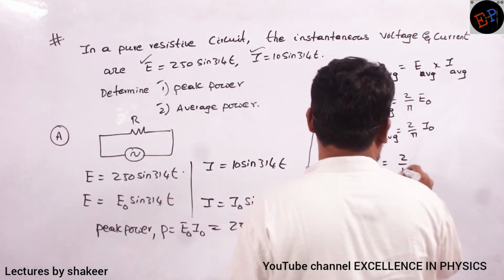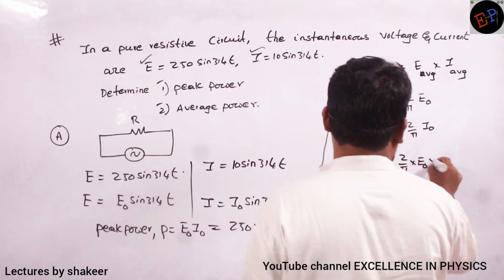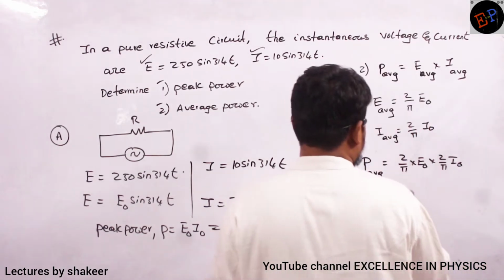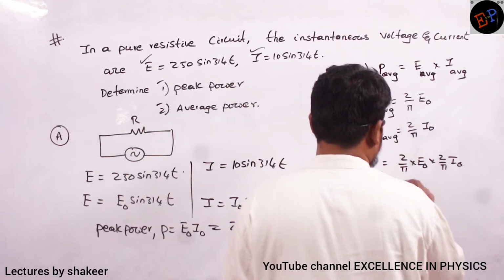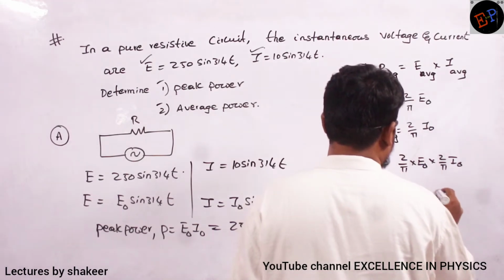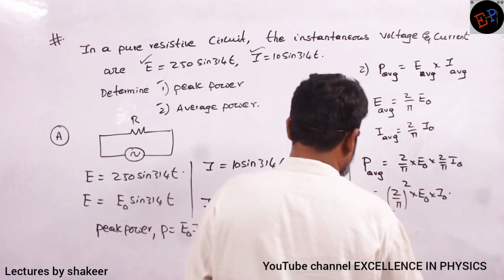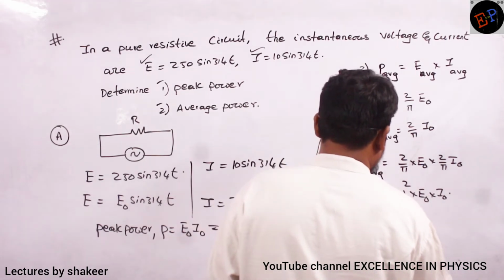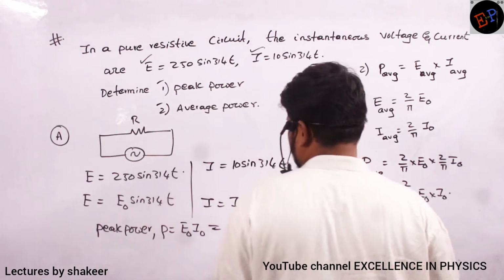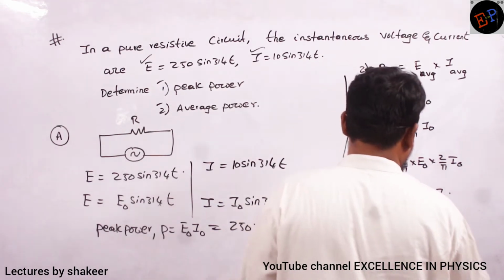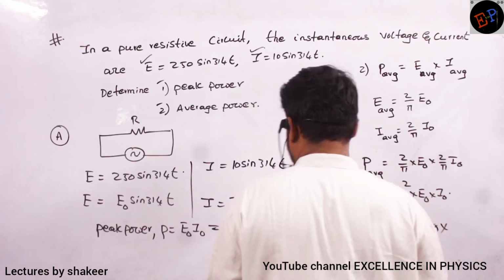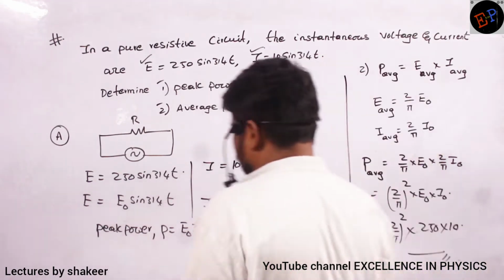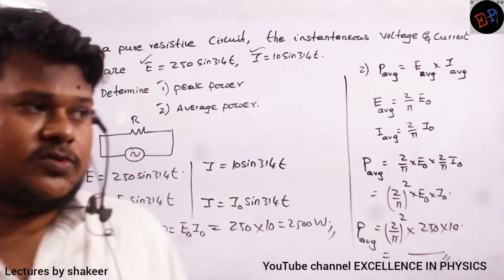It is 2 by pi times of E naught multiplied by 2 by pi times of I naught. Okay, ma? So 2 by pi whole square multiplied by E naught into I naught. And E naught, I naught, they are maximum values. So therefore average power can be written as 2 by pi whole square multiplied by E naught value 250. I naught value is how much, ma? 10. So just do this calculation. That will be the average power consumed.